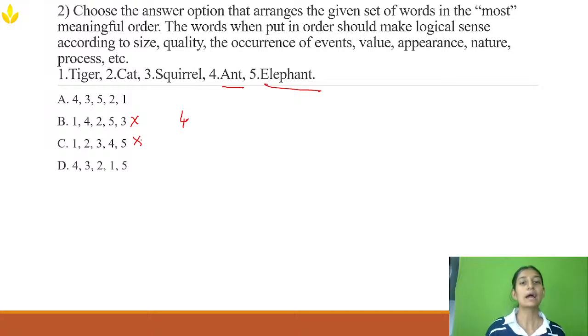So now tiger, cat, squirrel and elephant. Which is the largest one? The largest one is the elephant. So I can easily eliminate option A also. So option D is the right answer. Recheck it: after ant, it will be squirrel, then cat, then tiger. So option D is the right answer. So look into the options and get it.